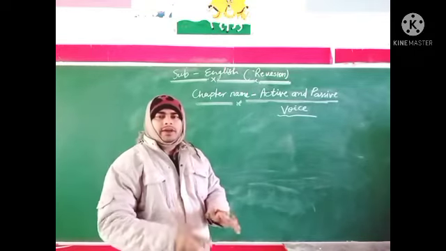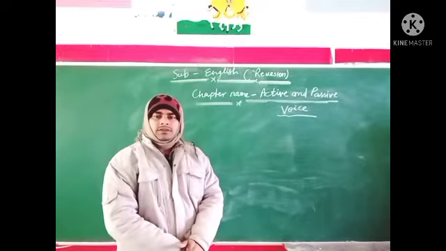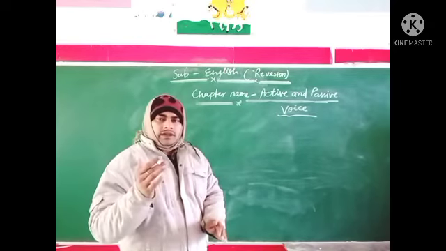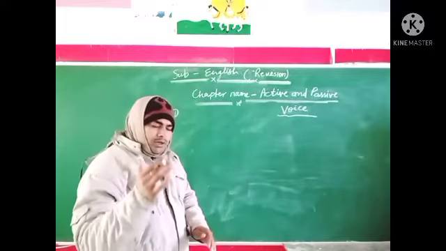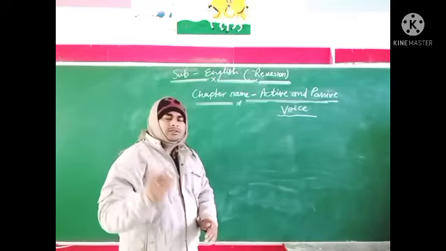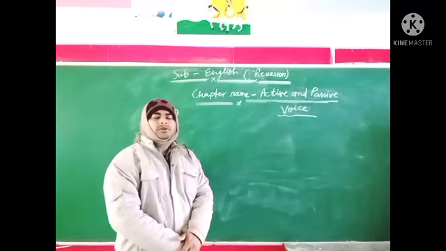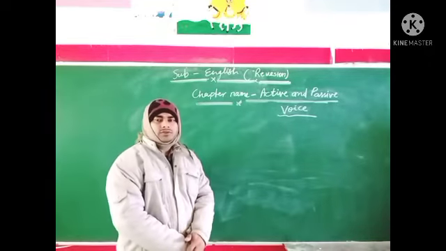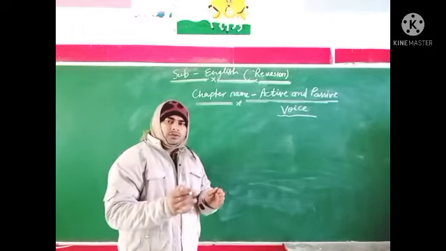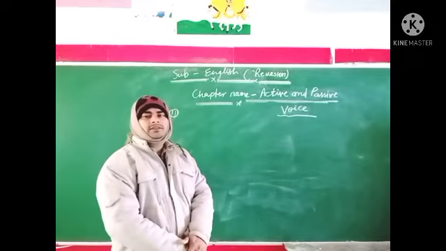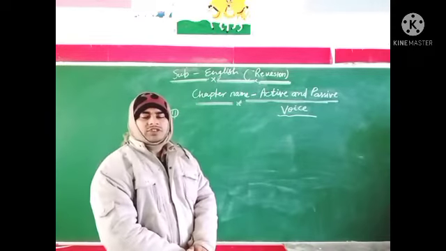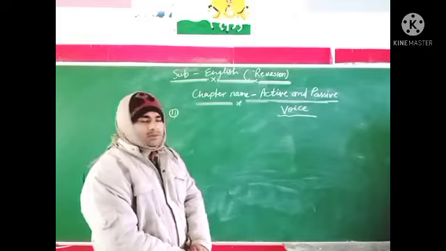In present perfect tense the third form of the verb is already used, so this is easy for us to change into passive voice.